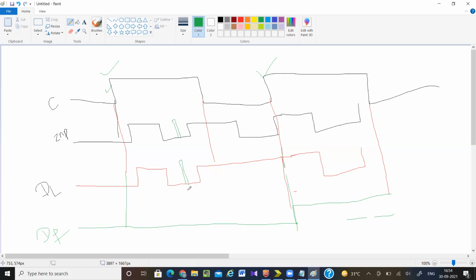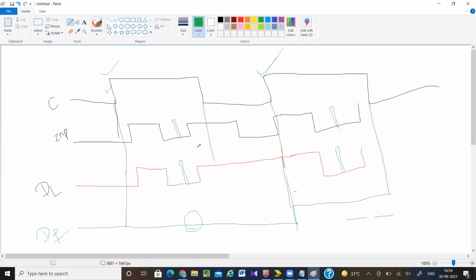But in the flip-flop, here noise is added, but still at the output noise is not seen. If noise is added, at the latch output you can see the noise, but in the flip-flop output there will be no noise. Why? Because the flip-flop output will change here only at the edge. After the edge, if noise is added, it is not going to affect my output, and there is very low chance that noise will be added at the edge. We will take care so that no noise is added at the edge of the clock. But it is difficult to take care whenever there is a high level of clock.